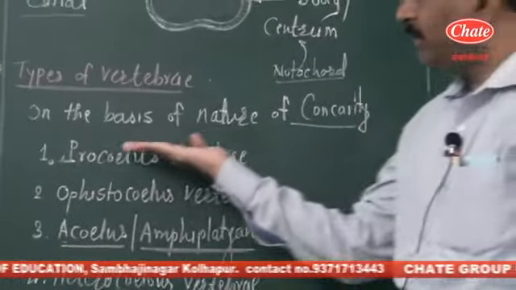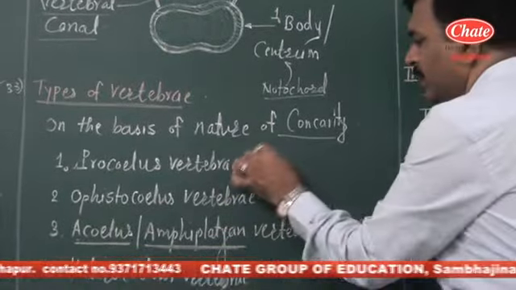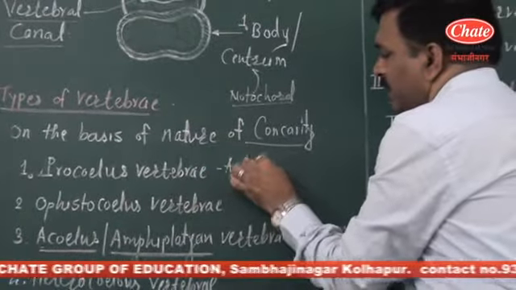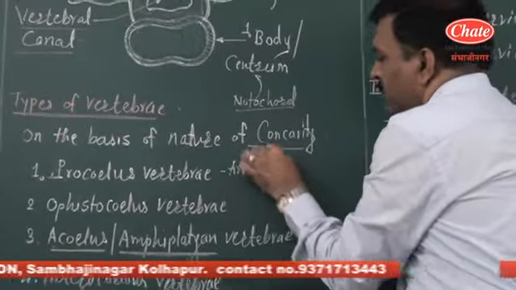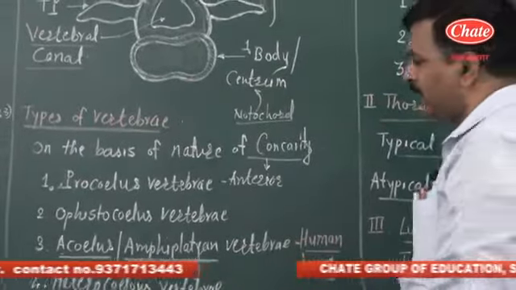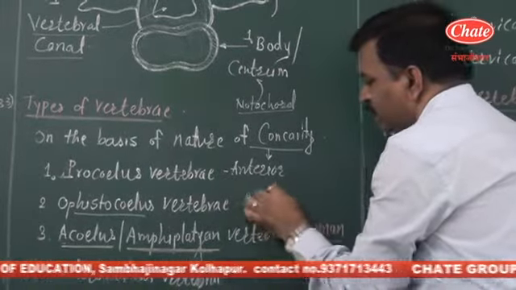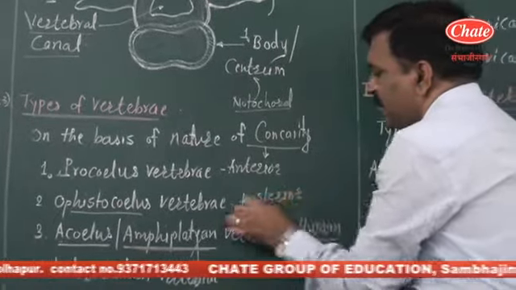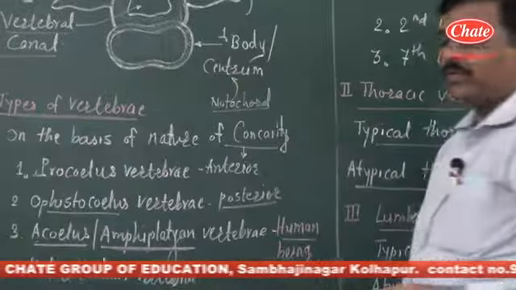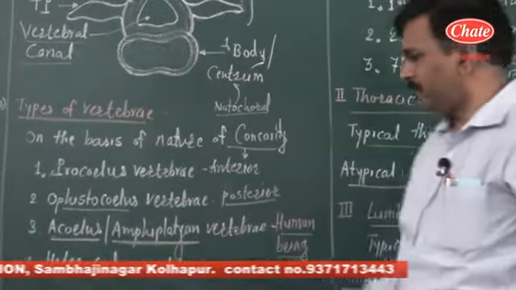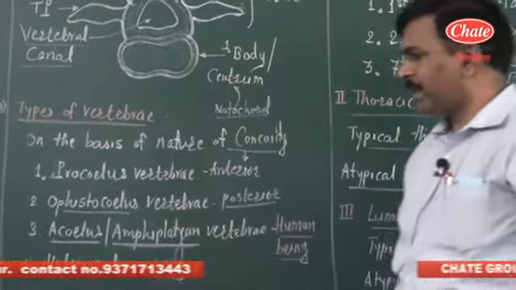If concavity is present at the anterior side only, then it is termed a procoelous vertebra. If concavity is present at the back or posterior side, then it is termed opisthocoelous. Opistho means back, coelous means concavity, so concavity is present at the back side.